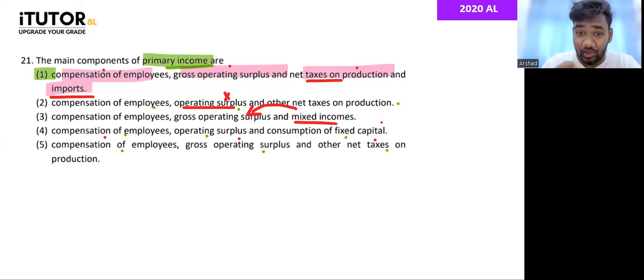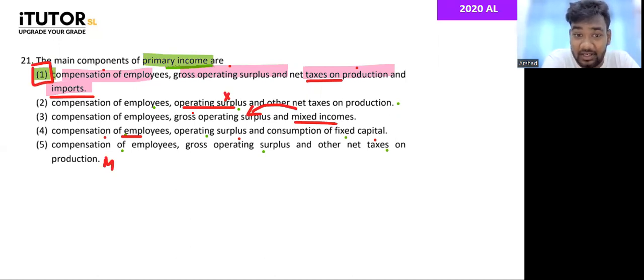This one is not taking into consideration the government's income, wrong. Then the fourth one, again, government's income is not there. The fifth one, this imports part is not there. So the most correct one is answer number 1, guys. It's a little bit of a tricky question, because even if I answered this for the first time, I would have gone with answer number 5. Okay, is that okay?